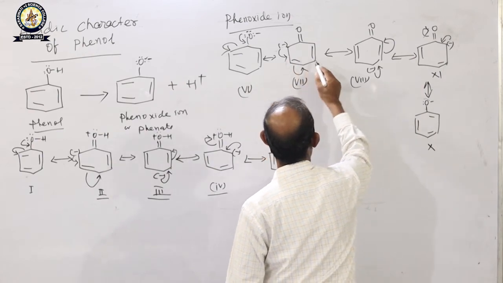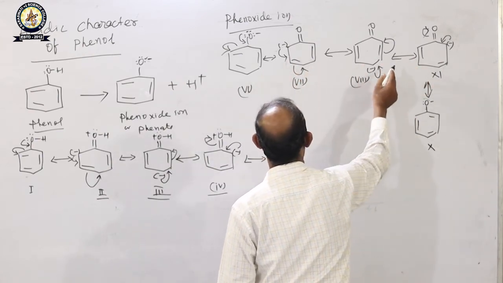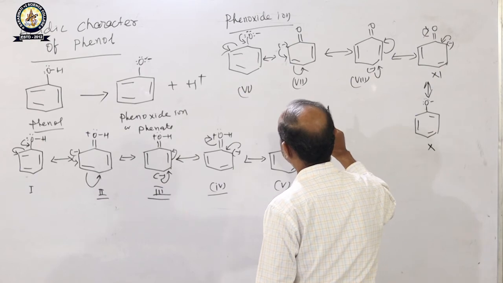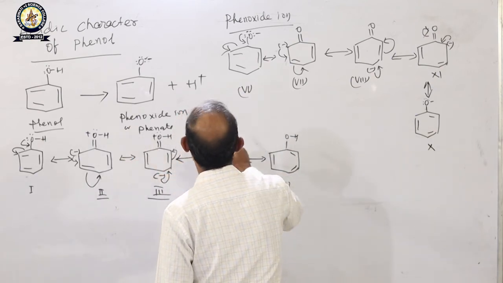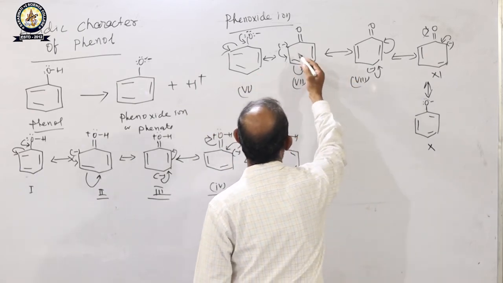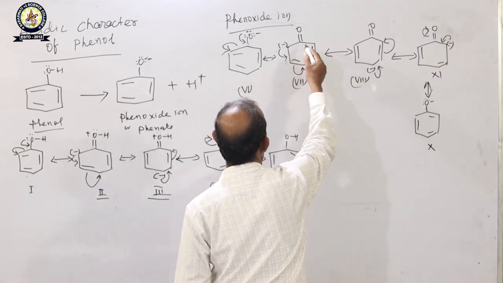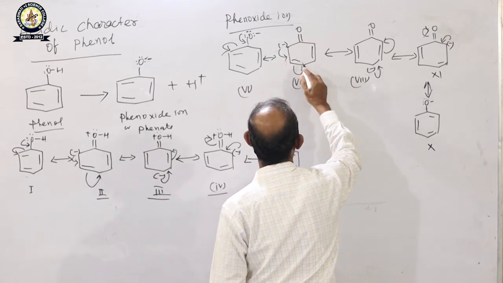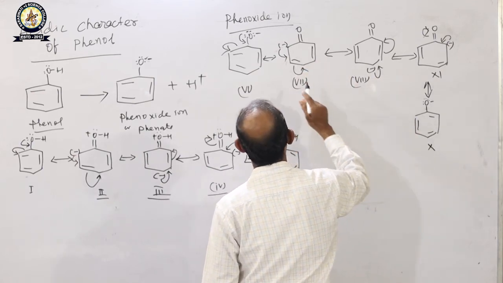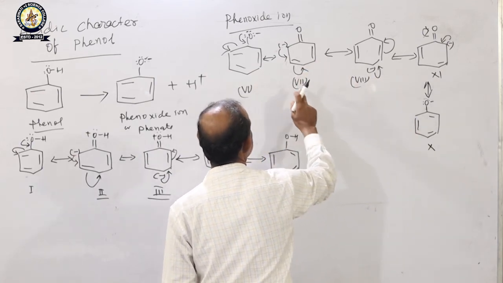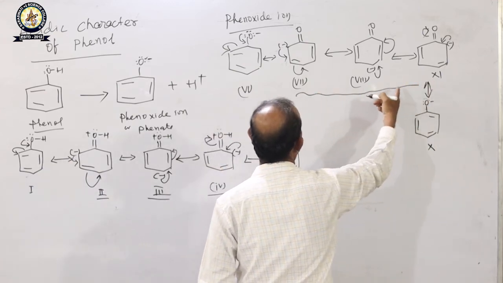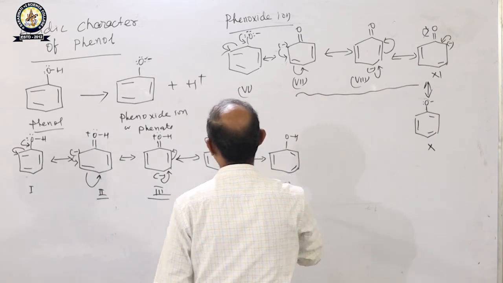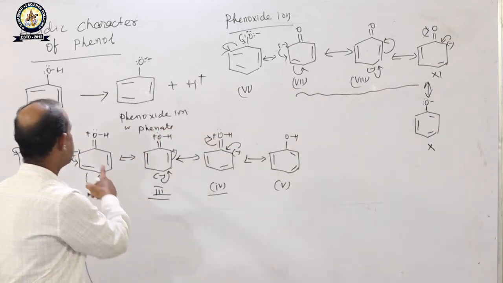So these are the resonating structures of phenoxide ion. Dear student, you just see, in phenol there is a charge separation. In phenoxide ion only the negative charge is delocalized over the ring, so there is no charge separation. In the resonance structures of phenoxide ion, all are equivalent structures, but in phenol there is charge separation.